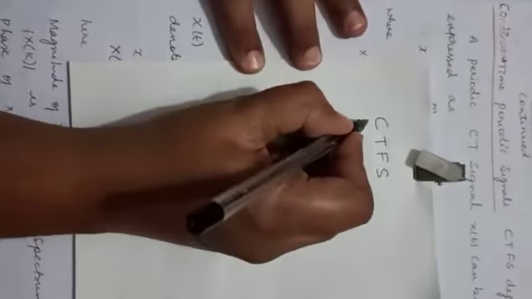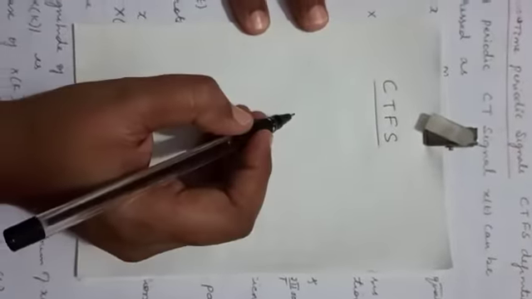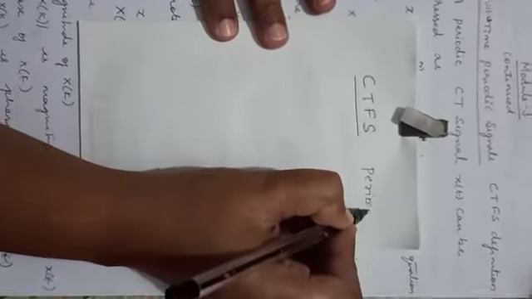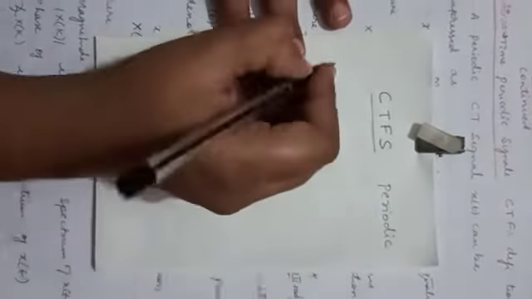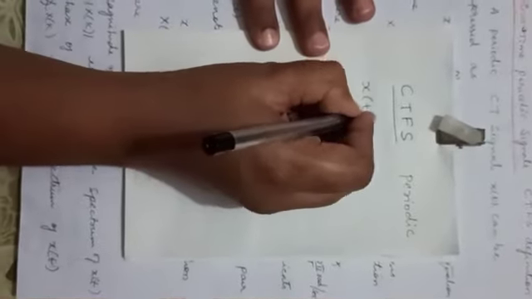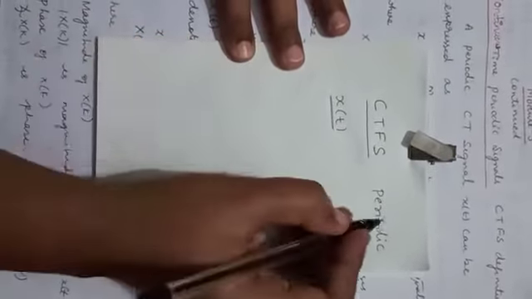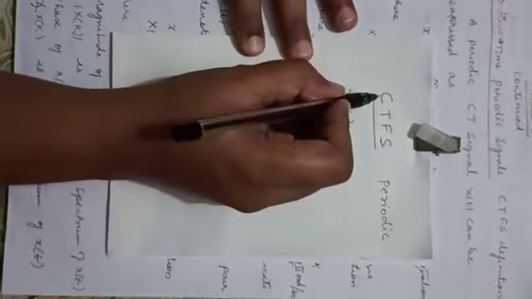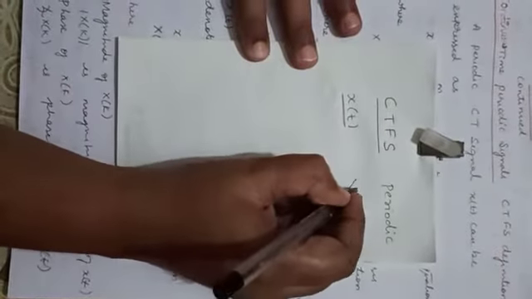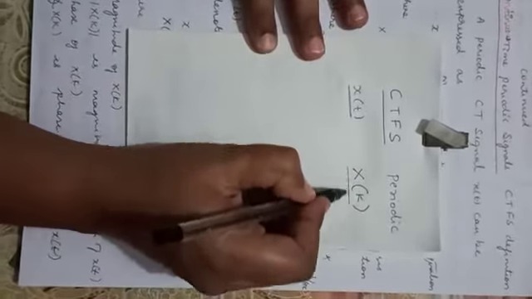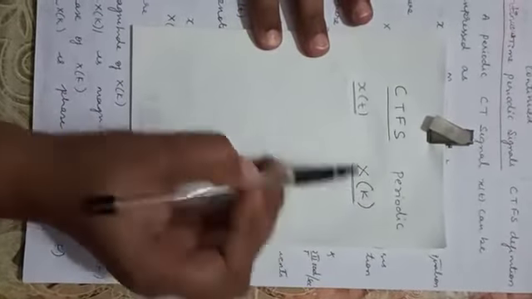Dear students, the continuous time Fourier series. Series means we will be referring to periodic signals only, and continuous time signal means x of t. So we will be given x of t, a continuous time signal, that too a periodic signal. Finding CTFS is nothing but finding the Fourier coefficients. The Fourier coefficients are represented as X of k.